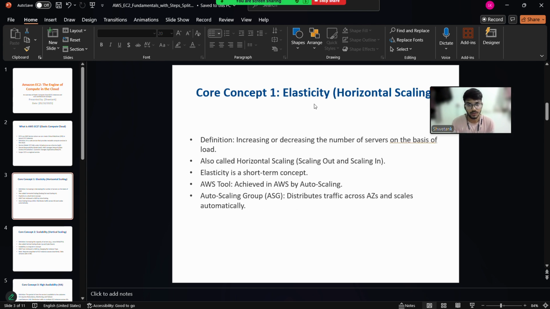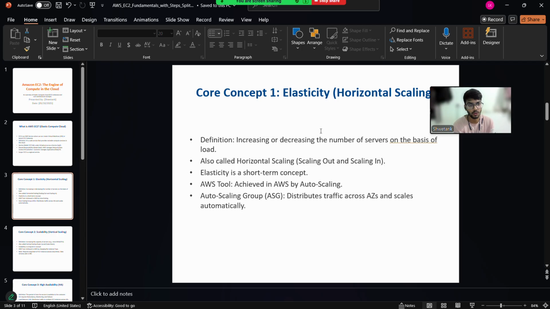Talking about elasticity: elasticity means increasing or decreasing the number of servers on the basis of load. If there is a demand for servers, we can increase or decrease the number of servers according to our demand. It is also called horizontal scaling because we can scale out and scale in.